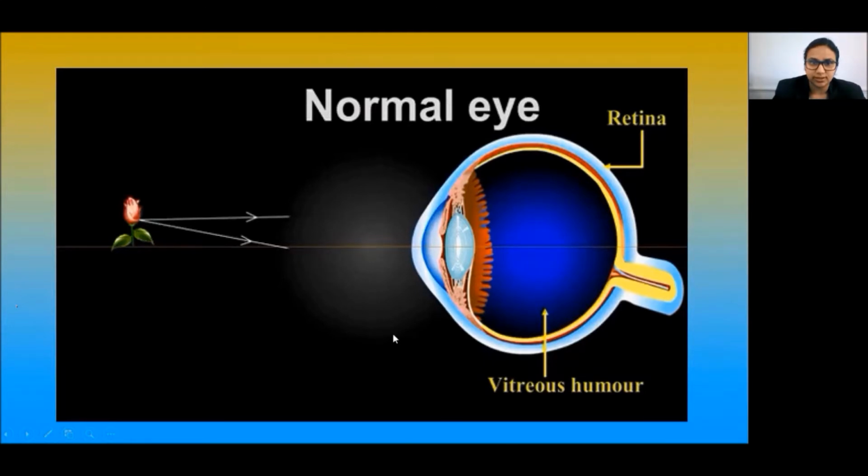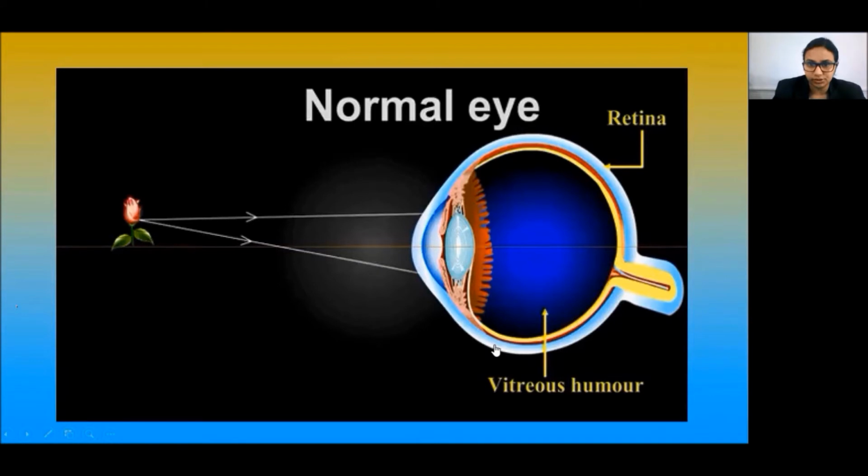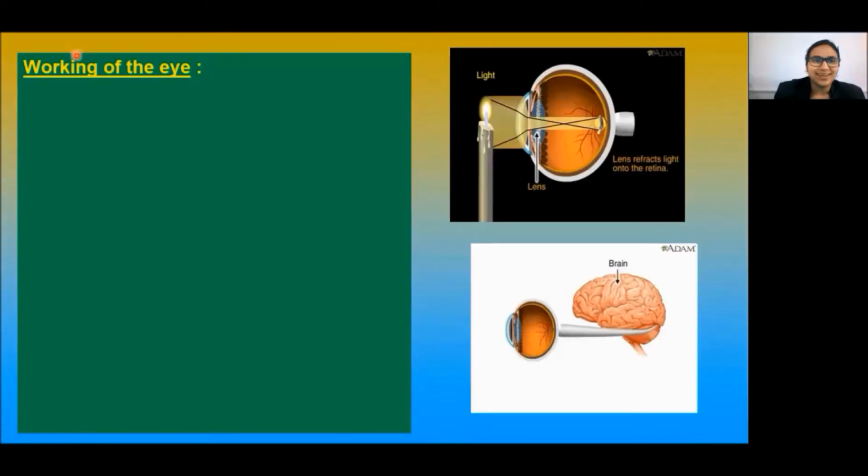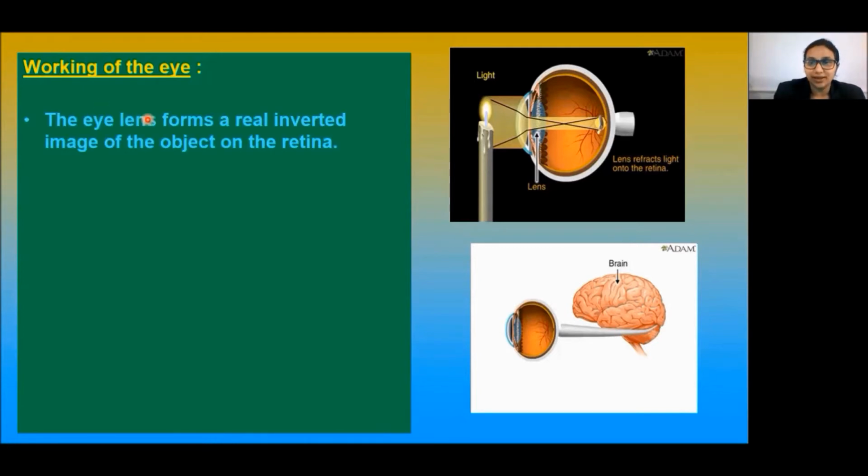As you can see here, light enters through the cornea and the image is formed on a light-sensitive screen called the retina. Let us learn about the working of the eye. The eye lens forms a real inverted image of the object on the retina.